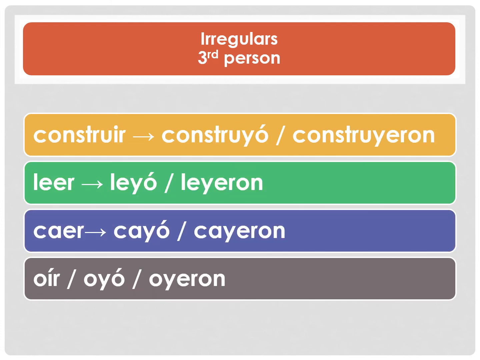And here's a couple other verbs that are irregular just in the third person. They get a Y, and all the other forms are regular. Construir changes to construyó, he or she constructed. Construyeron, they constructed. Leer changes to leyó, he or she read. Leyeron, they read. Caer changes to cayó, he or she fell. And cayeron, they fell. Oír changes to oyó, he or she heard. And oyeron, they heard or all of you heard.